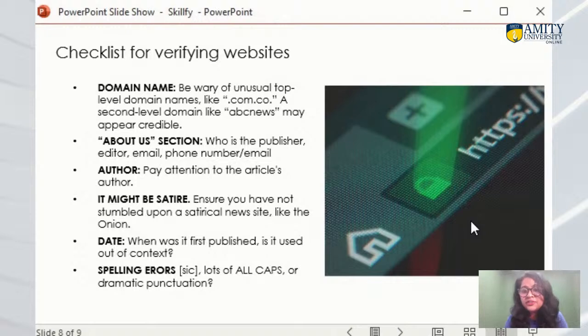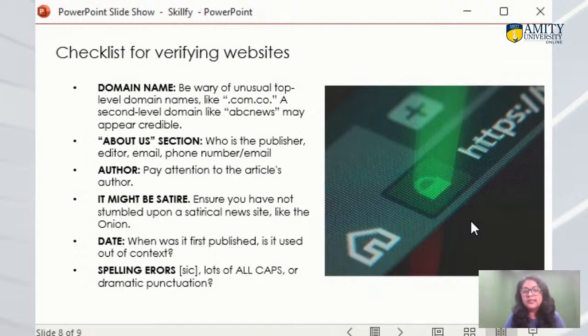So it was just a matter of .in and .au. The information was authentic, but it was related to the Australian context, not the Indian context. So that's how you can verify the domain name, and it helps you to check whether the information is related to your society, to your country or not, right?